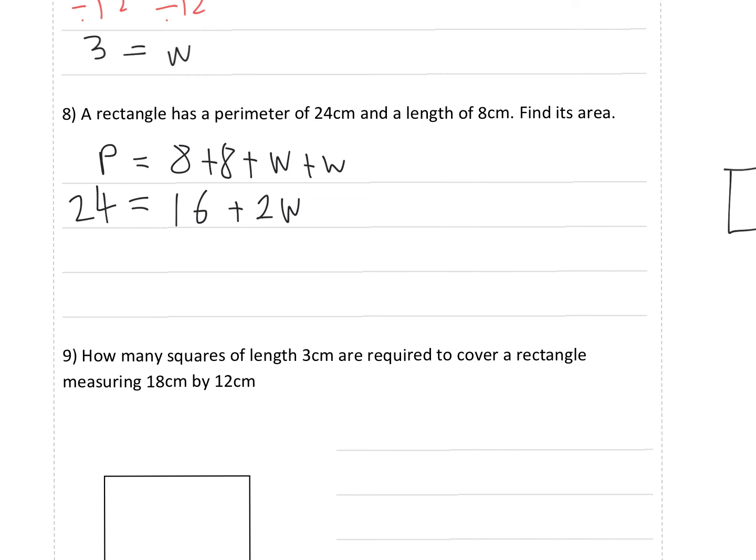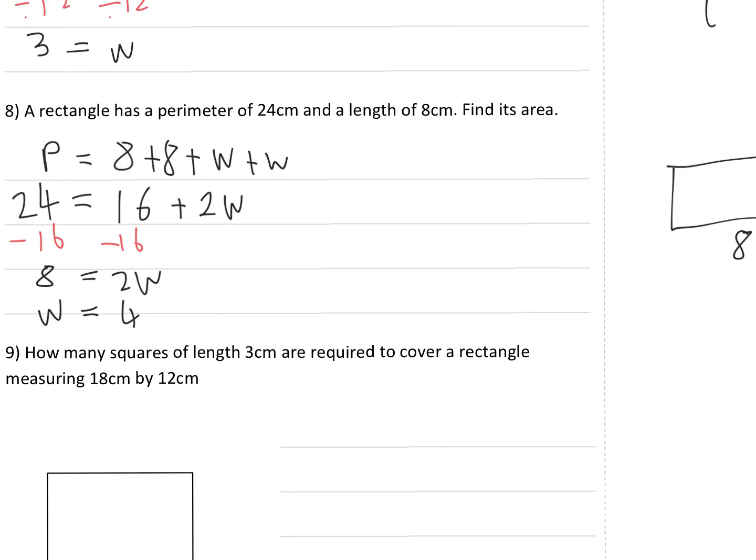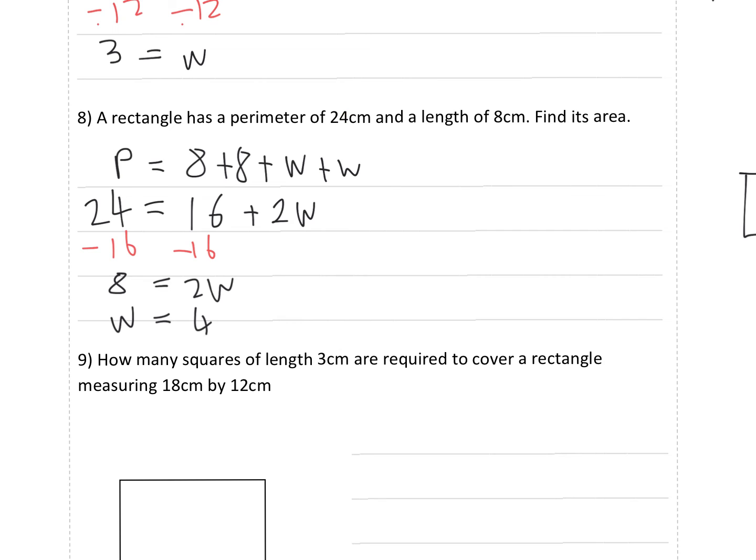If we take 16 from both sides, that will tell us that the two widths, 2W, is equal to 8. And if 2W is equal to 8, W would be 4. Or in other words, we'd have 4 and 4 is 8, plus 8 is 16, plus 8 is 24, which is the perimeter. So we found the width.